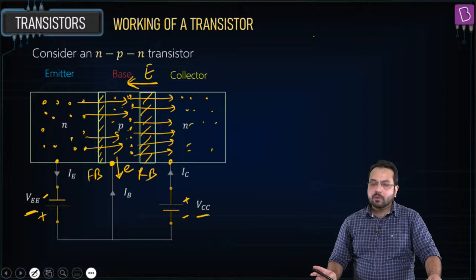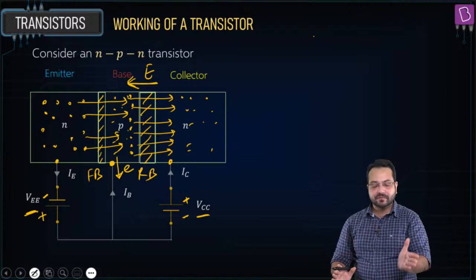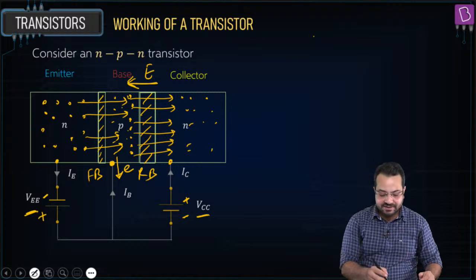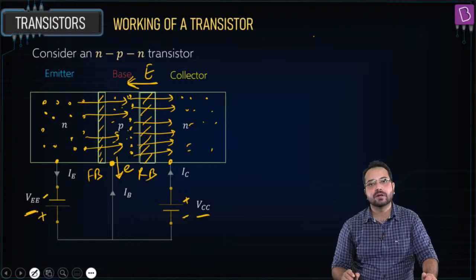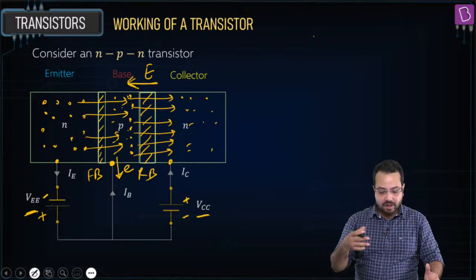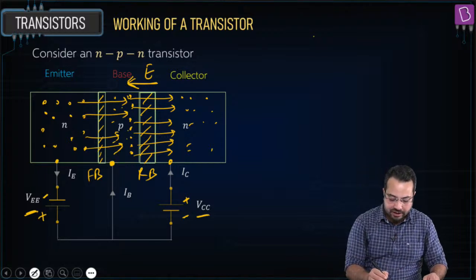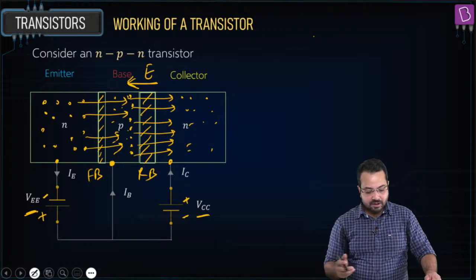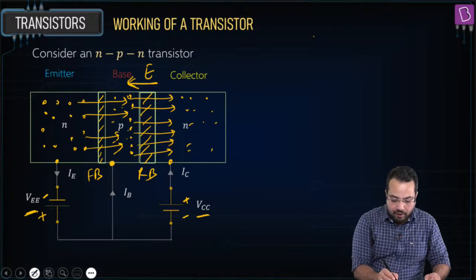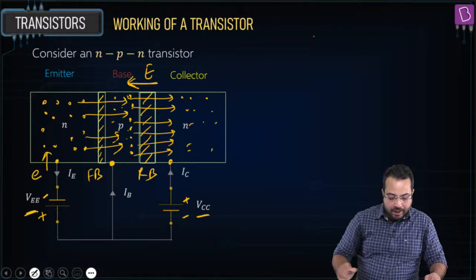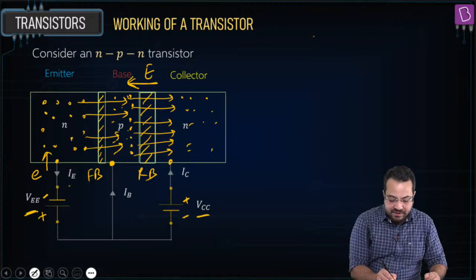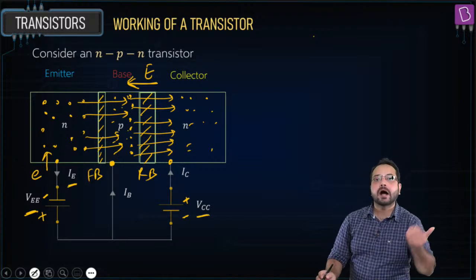Okay. Now, if this is clear that most of the electrons which reach the base go to the collector, and some of them are going to come out of this terminal. Now I want to make you understand what is the direction of current. Let's think about the direction of current. Now electrons have gone from the emitter to the base. So from this terminal the electrons are going to go in, which means that the direction of current is going to be out of the emitter.